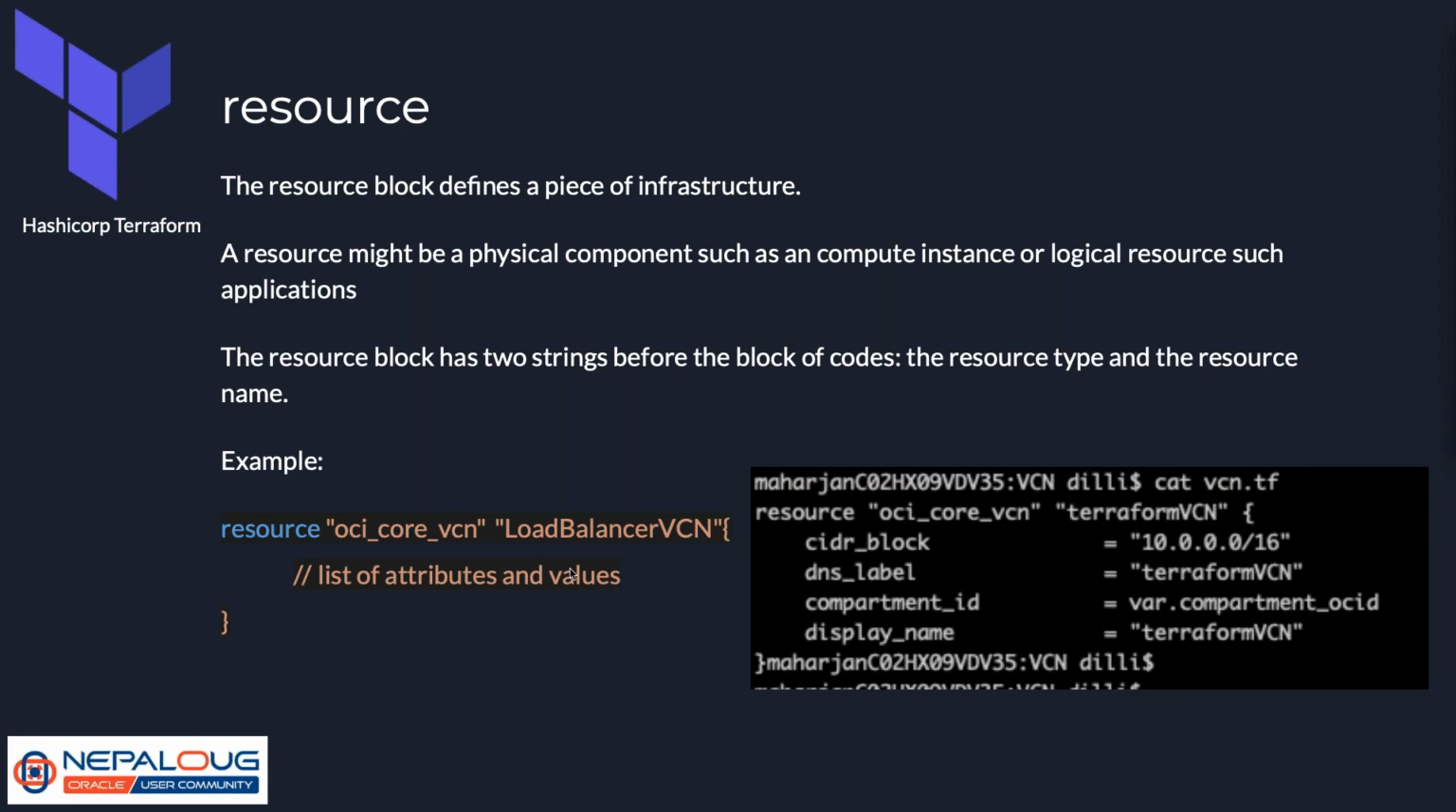Okay, here is an example from the VCN.tf. I am defining a VCN with the name of Terraform VCN. The CIDR block I am going to use is 10.0.0.0/16. The DNS label I am going to use is Terraform VCN. The compartment I am going to use is var.compartment.ocid. Basically, all the values defined with the var dot are defined in the variable, and the display name is Terraform VCN. And this is the resource block for VCN with the name Terraform VCN.